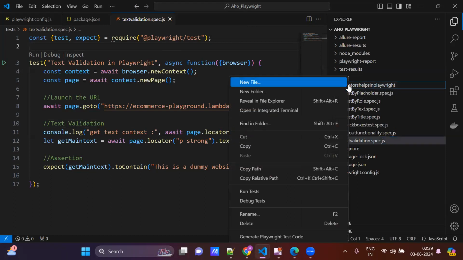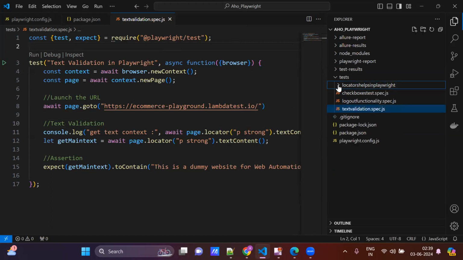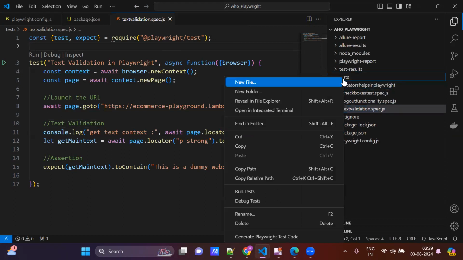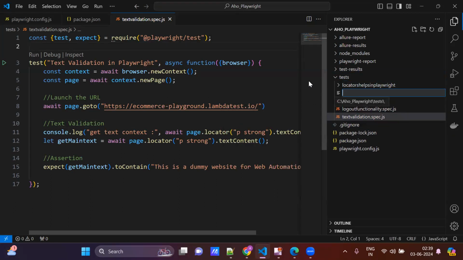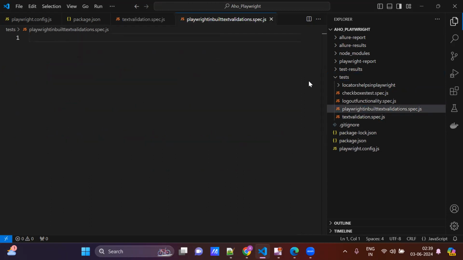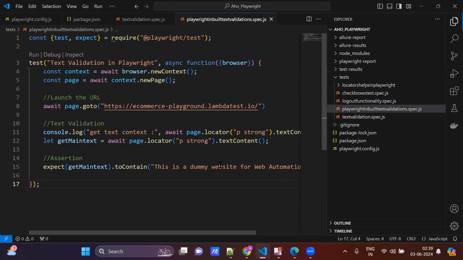Go here, this is the locator site. Under tests, create a file called Playwright inbuilt text validations. I'm copying the entire code into this file.